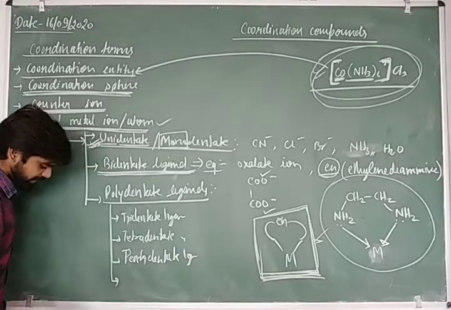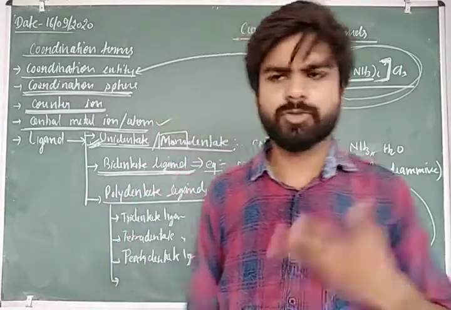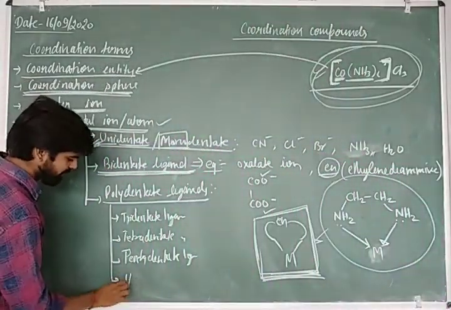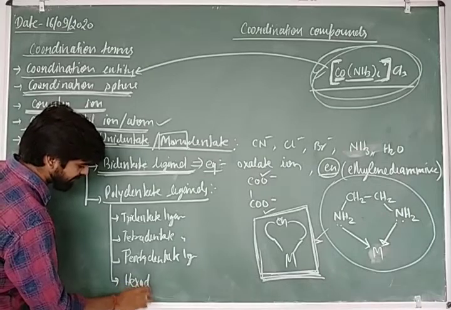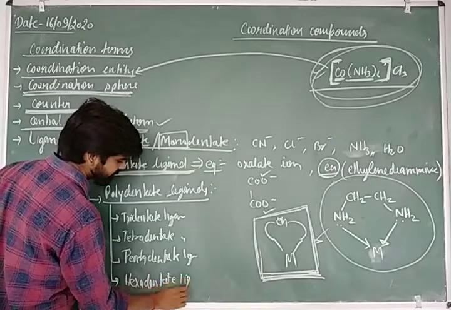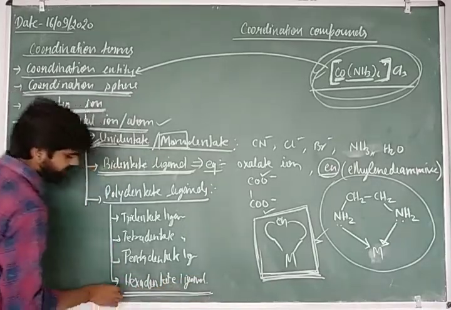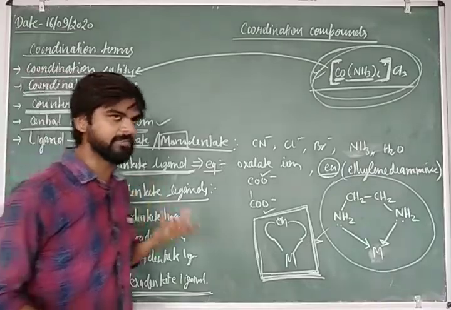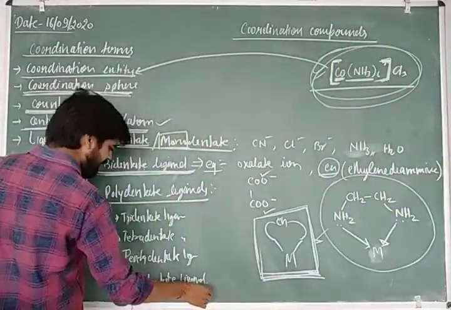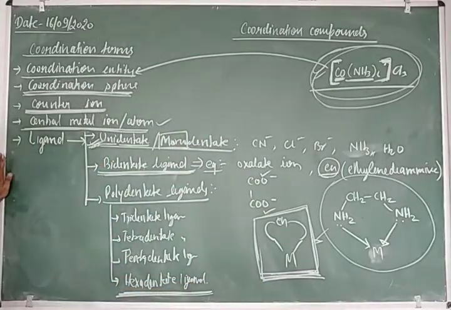And if the ligand gives 6 pairs of electrons, that one is known as a hexadentate ligand. If any ligand gives 6 pairs of electrons, you will say its name is hexadentate ligand.